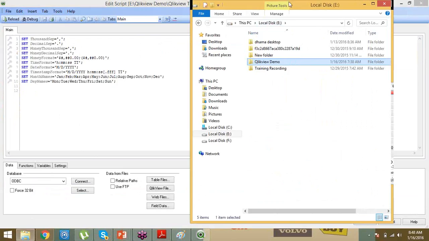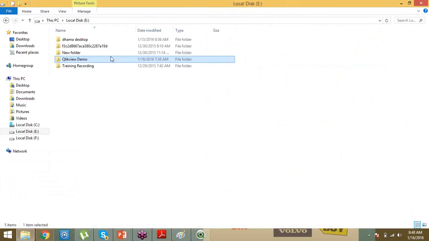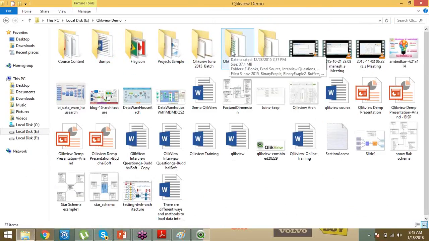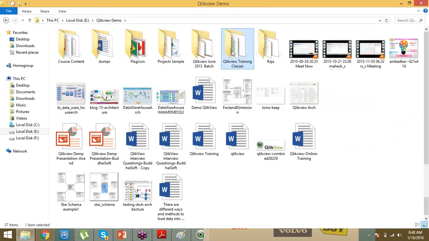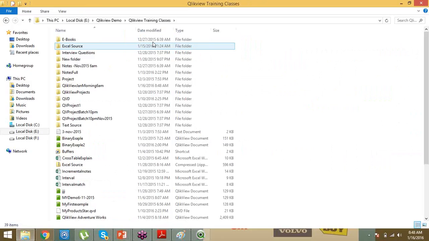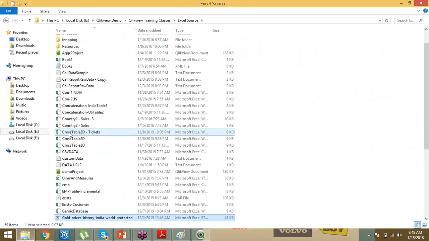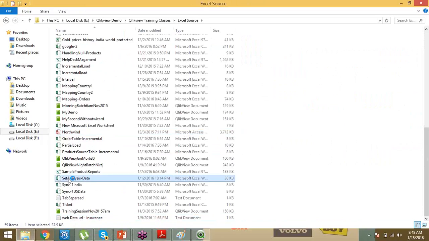Loading data from any data source is simple: XML, Excel, CSV (comma separated), or databases like Oracle, SQL Server, MySQL, or Salesforce. It's very simple, connectivity. This technology does not spend time on how to connect. Let's take a scenario. Let me take a file like the set analysis data. This is one of the files which we have created.